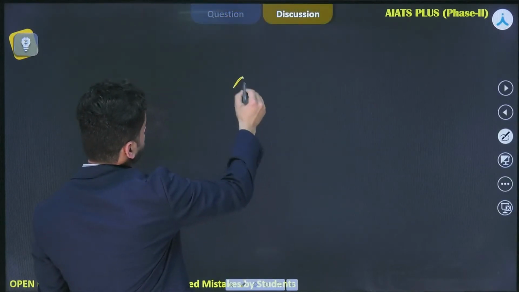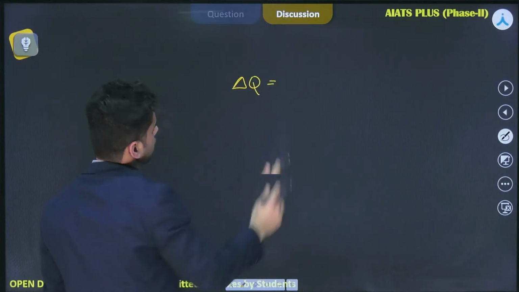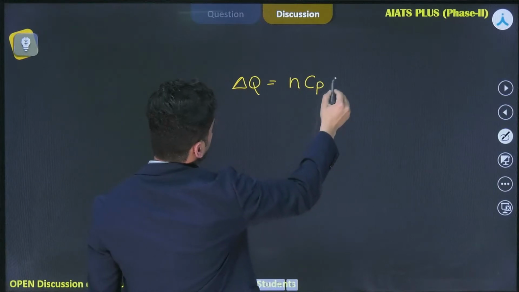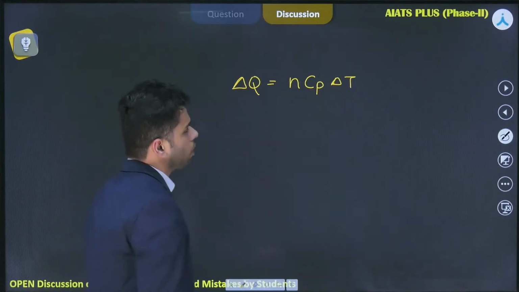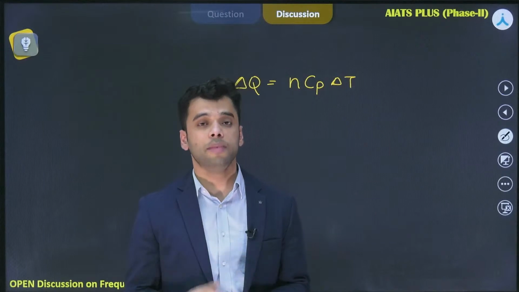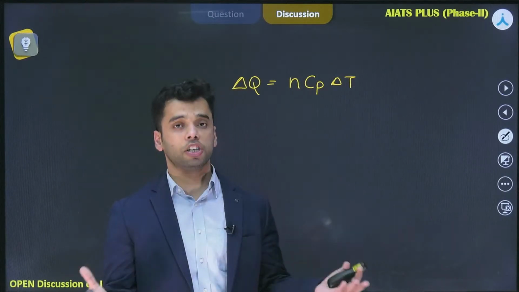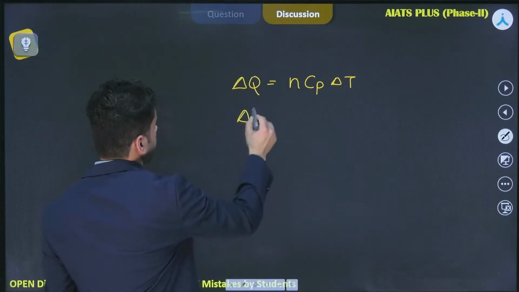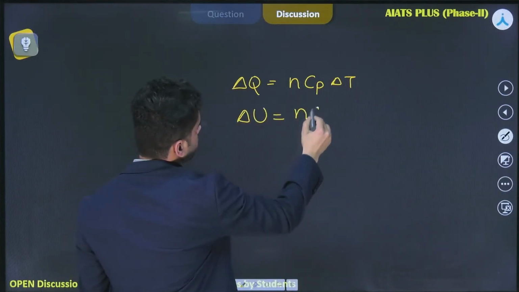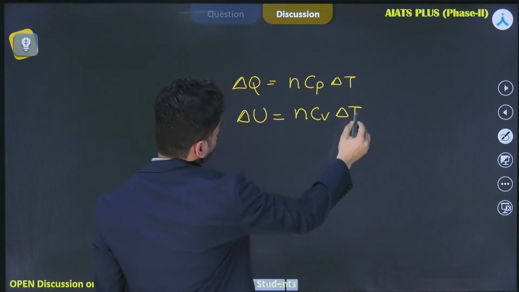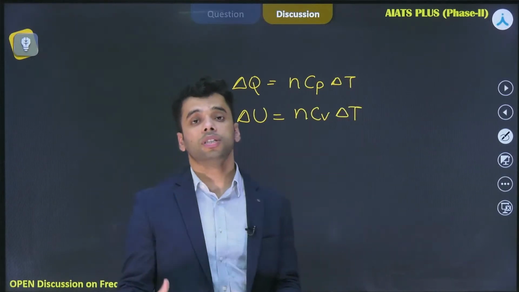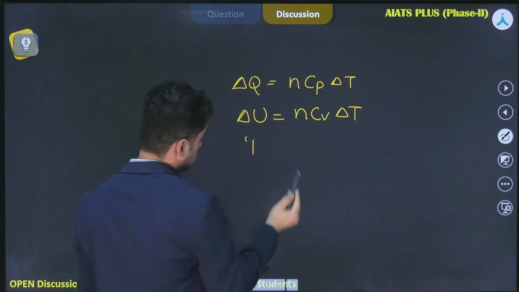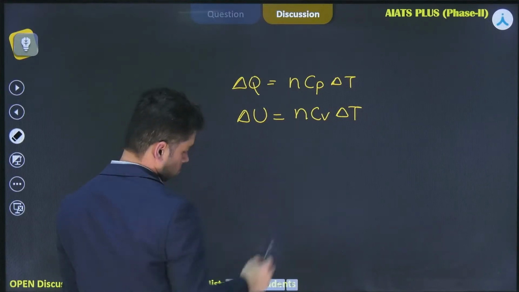for an isobaric process, the delta Q, that is the heat interaction of the system, will be equal to nCp delta T, right? n is the number of moles, Cp is the specific heat at constant pressure, and delta T is the change in temperature. What about delta U? Delta U, a very standard expression, is equal to nCv delta T. And what about W?